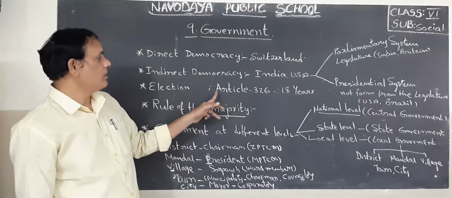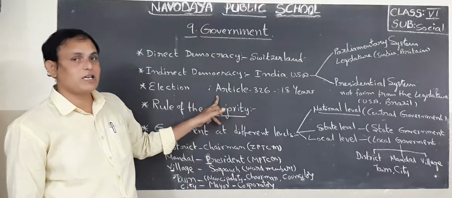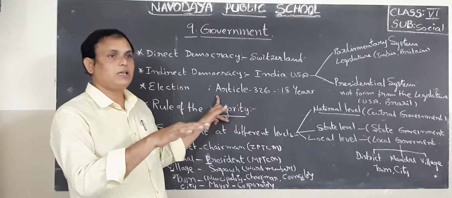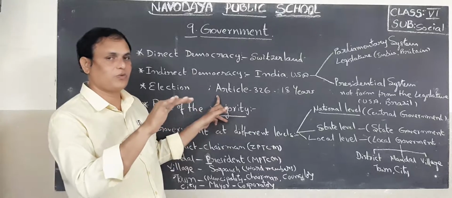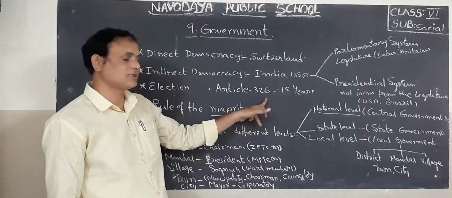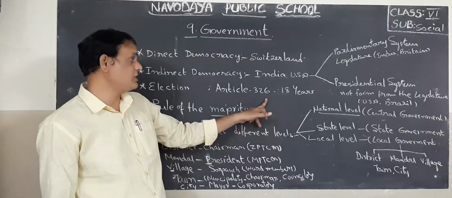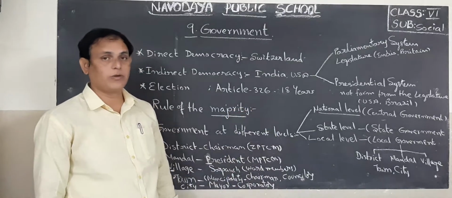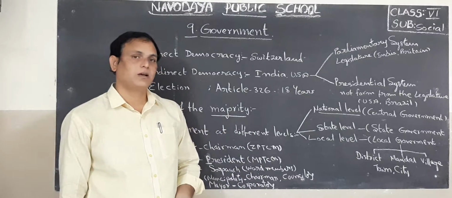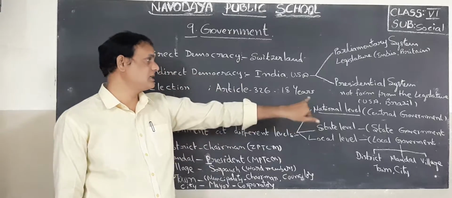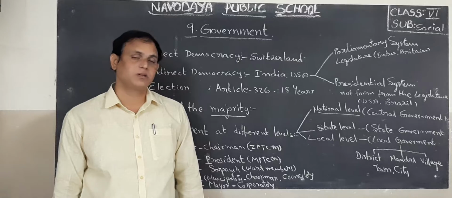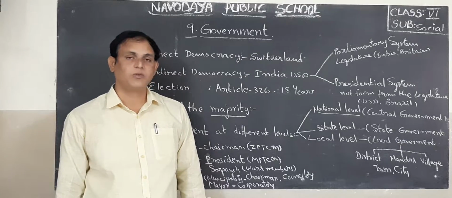Next one, before independence in our country, the right to vote was only for a few communities and a few persons. But after independence, according to Article 326, our Indian government gave the right to vote to all citizens of our country above 18 years, irrespective of their caste, creed, religion, sex, region, whatever it is.